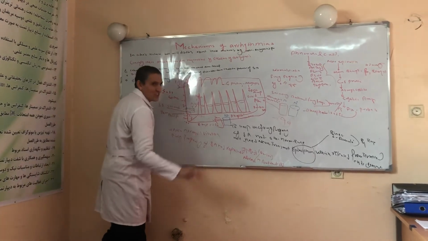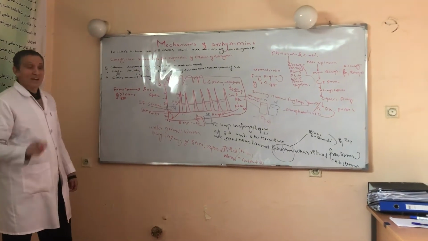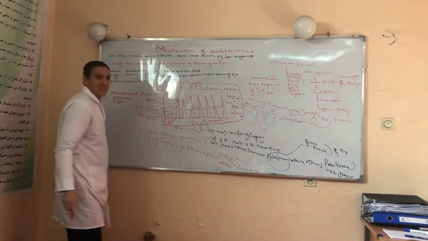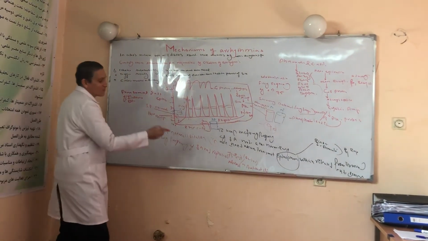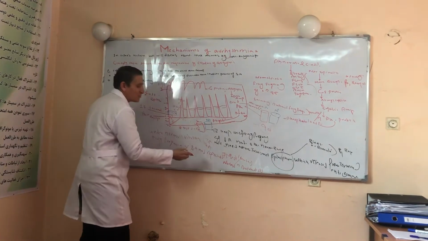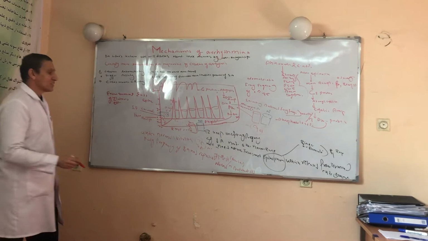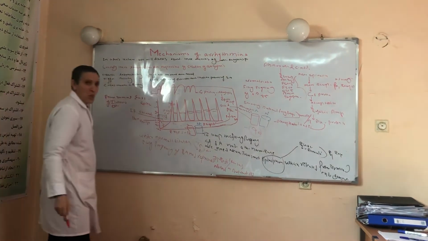Under normal conditions, the firing frequency of the SA nodal cell is 75 beats per minute. Normal automaticity of the SA node represents between 60 and 100 beats per minute. On average, 75 beats per minute.